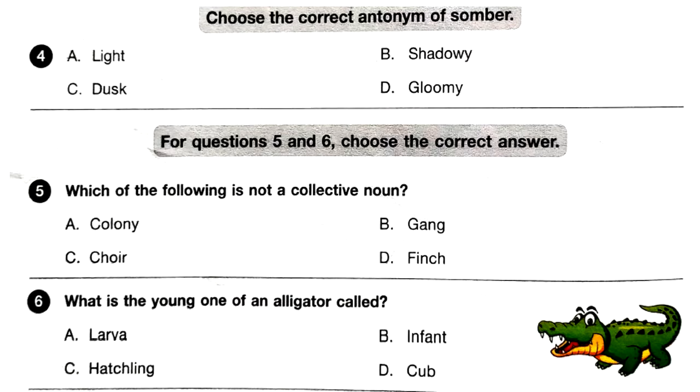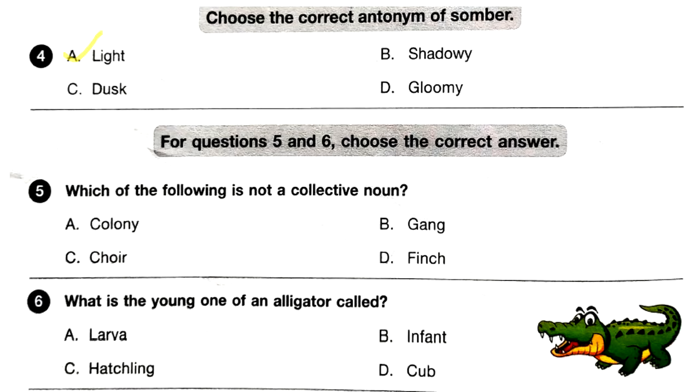Question number 4. Choose the correct antonym of the word somber. A, light, B, shadowy, C, dusk, D, gloomy. What is the meaning of the word somber? Somber means serious or sad or very gloomy.